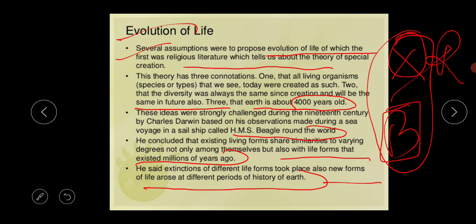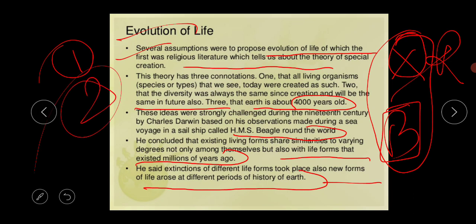Okay, and I hope all of you already know the two hypotheses, two theories of Darwin. The first one is the struggle for existence and the second one is the survival of the fittest. These lead to reproductive fitness, because reproduction is the main driving force of evolution. And the next thing is variation.